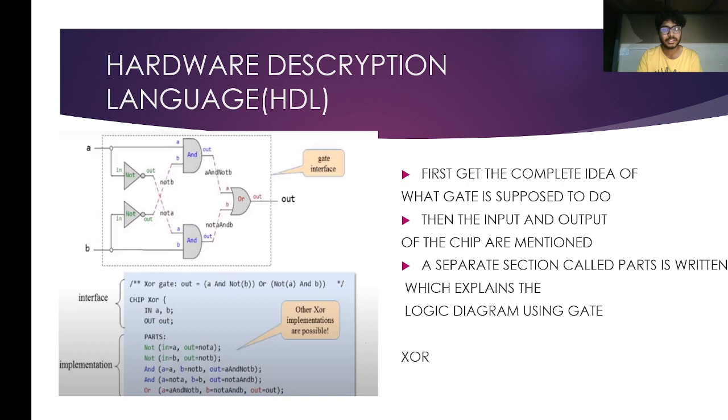Hardware description language, HDL. It's basically the diagram of a XOR gate with two NOTs, two ANDs, and one OR. So the input A, B will directly go through these gates, and finally we get the output. The below diagram is about interface and implementation. Basically, the code of how this thing works.